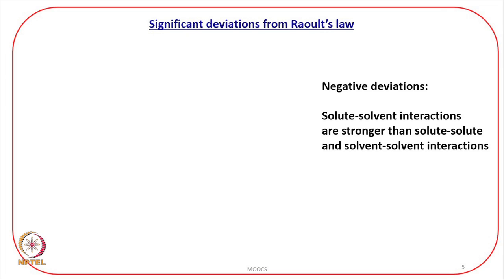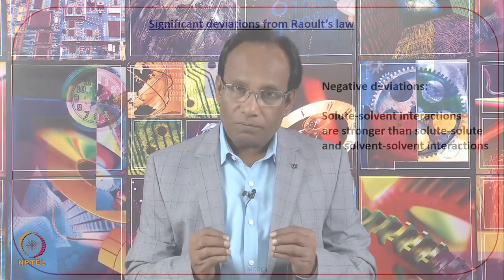Now, here the situation is reversed. Here, if the solute-solvent interactions are stronger than solute-solute or solvent-solvent interactions, in that case there will be negative deviation. Now, what I said earlier is, if the solute-solute or solvent-solvent interactions are stronger than solute-solvent, that was the earlier case.